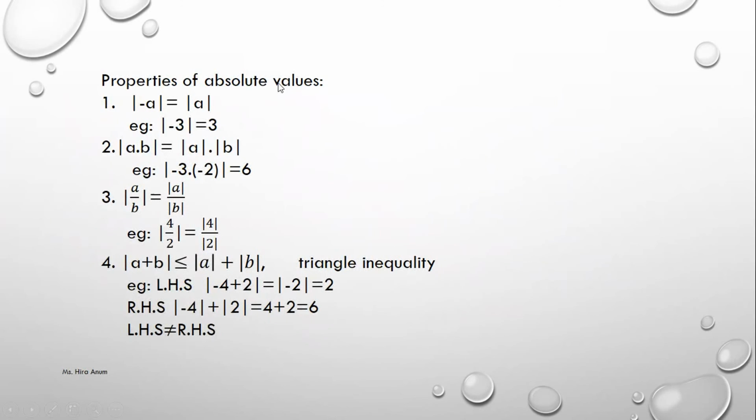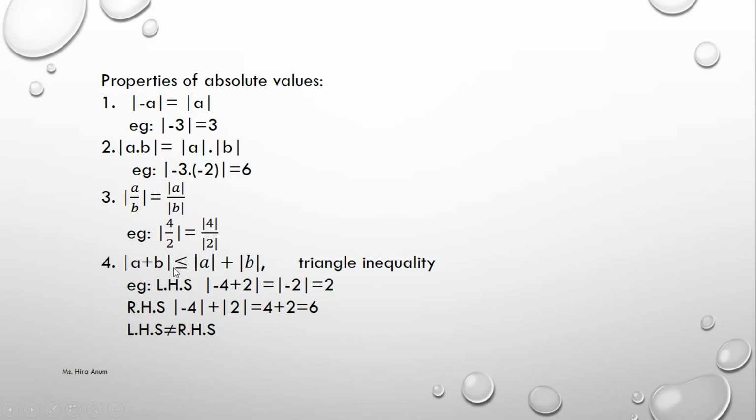Properties of absolute values. Mod a equals mod of minus a, like mod of minus 3 equals 3. Mod of a dot b equals mod a dot mod b, like 3 dot minus 2 mod equals 6. Mod of a over b equals mod a over mod b, like mod of 4 over 2 equals mod 4 over mod 2.